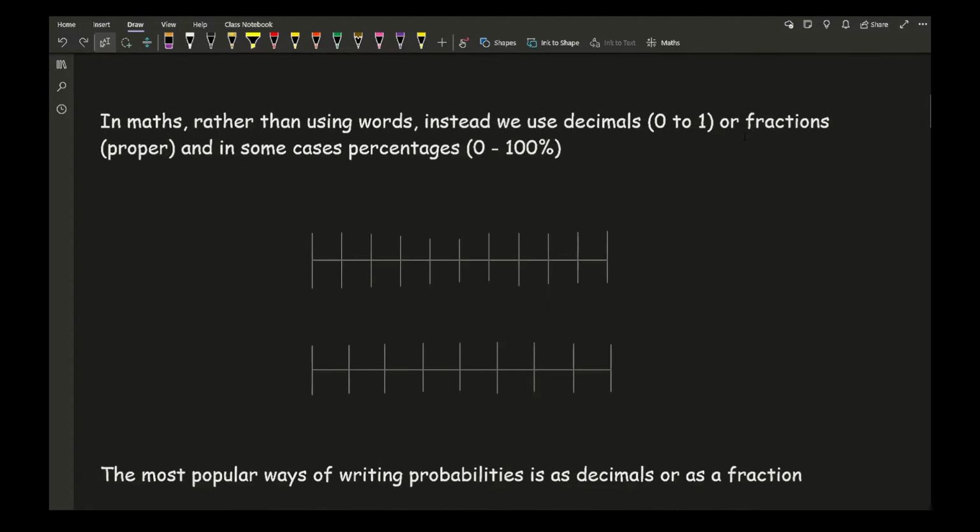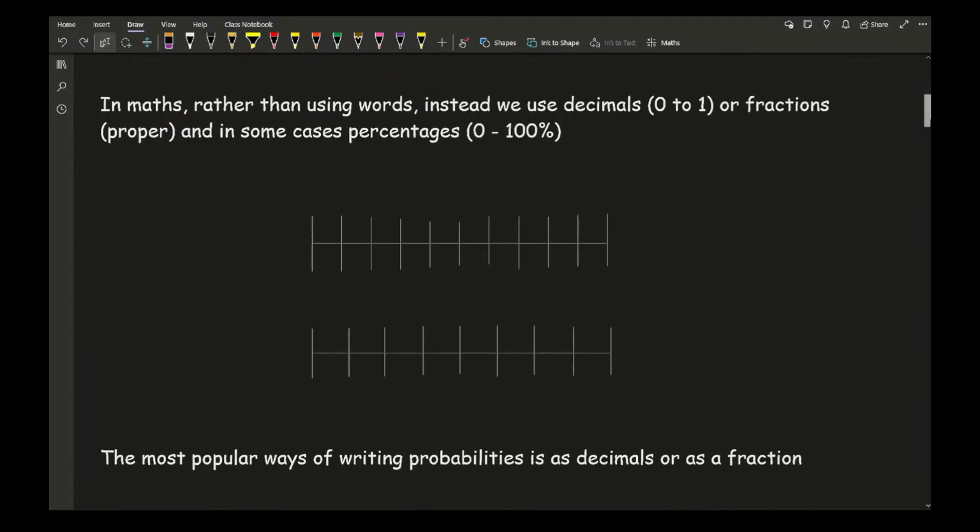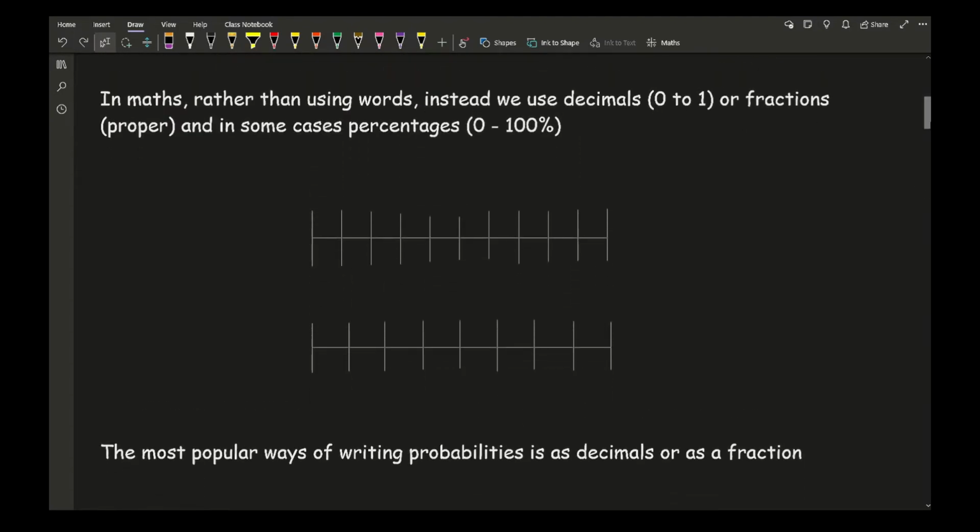So now in maths, rather than using words, and let's just get the screen up, there we go. So in maths, rather than using words, instead we use decimals as a number between 0 and 1, or fractions as in proper fractions, not top-heavy fractions or improper fractions. And in some cases, we also use percentages as a measure of probability.